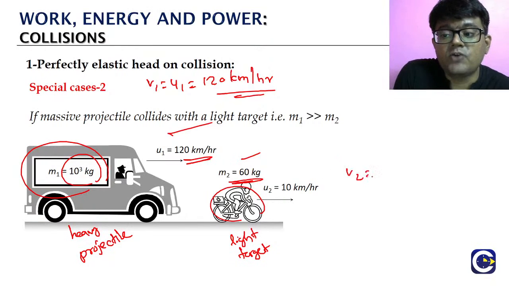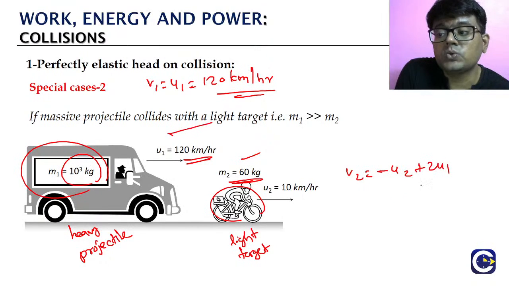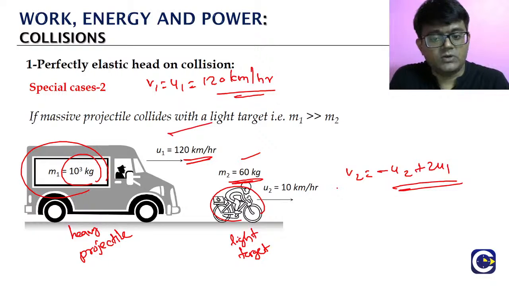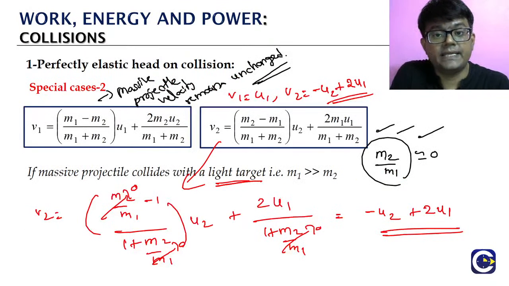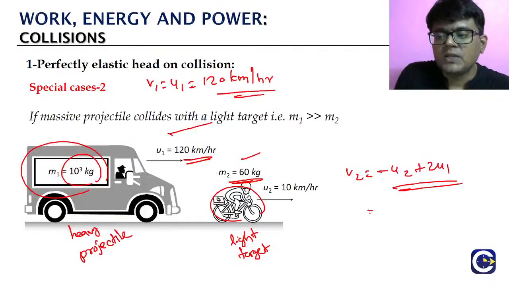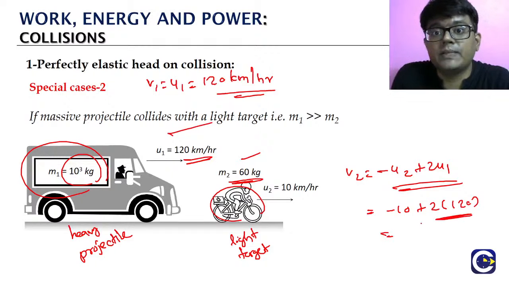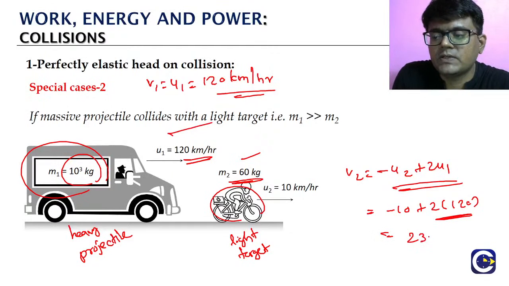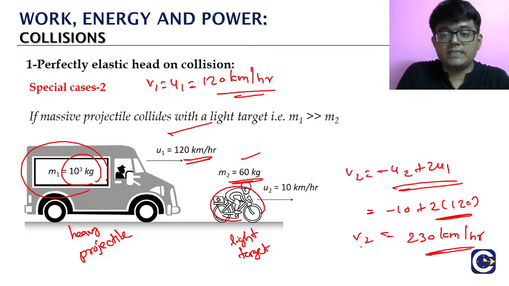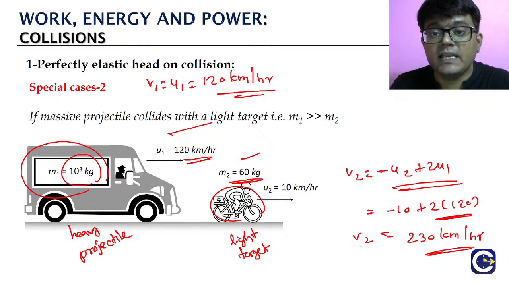Look at the v2 formula. What is the v2 formula? v2 is minus u2 plus 2u1. That is what we got. So minus u2 means minus 10, plus 2 times u1. 2 into 120 means 240. 240 minus 10 means? Look at this. Suddenly after the hit, the bicycle will start moving with a speed of 230 km per hour.